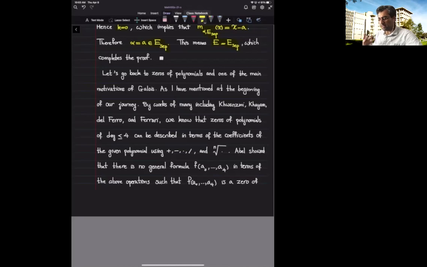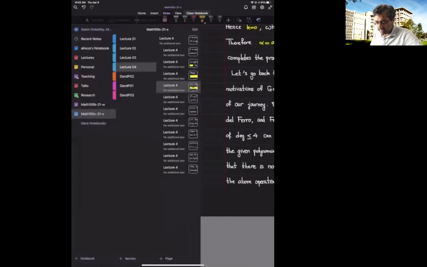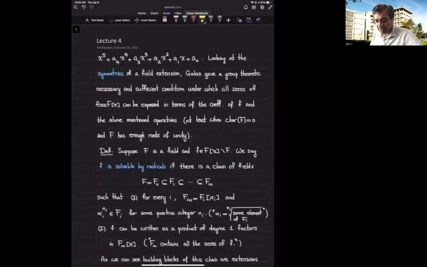There is no function f of a_0 through a_4, where the a_i's are coefficients of a polynomial of degree 5, and this formula should involve only plus, minus, multiplication, division, and taking roots. There is no such formula that ends up being a zero of a polynomial of degree 5 of this form. This is what Abel showed.